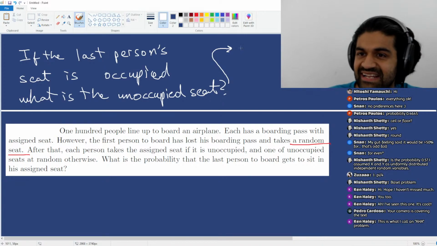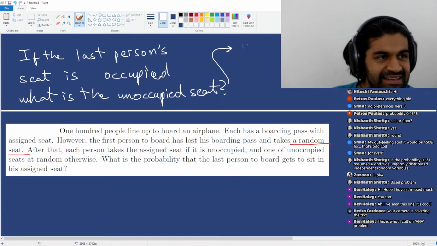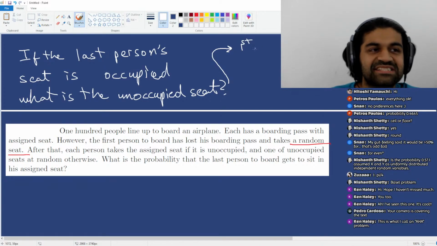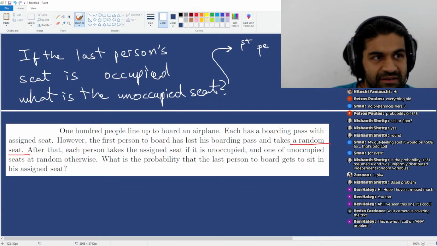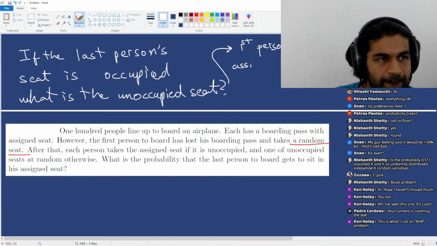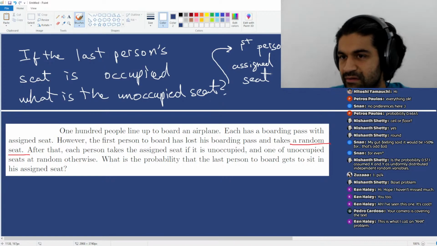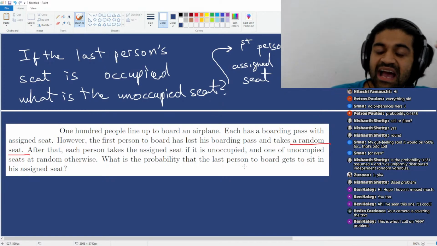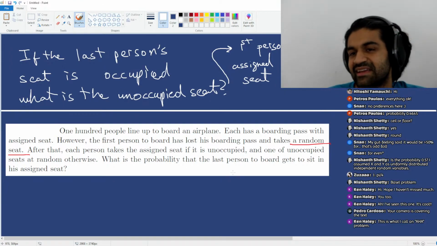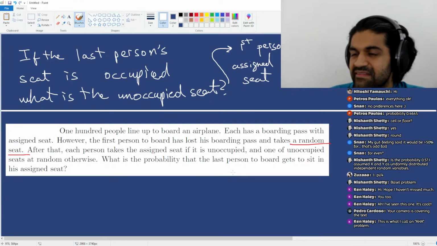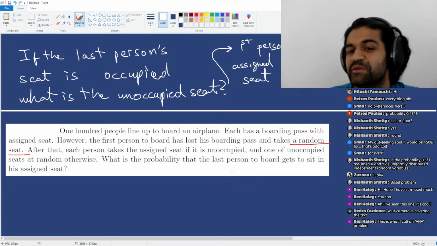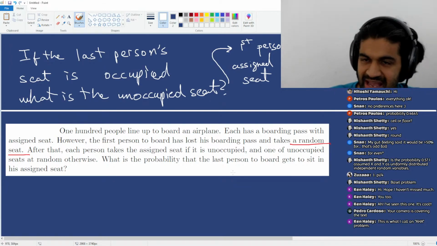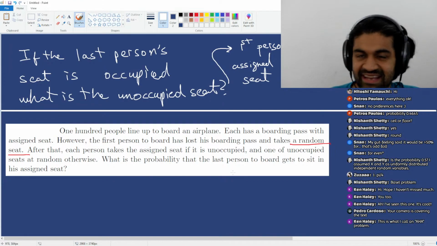So the answer to this question is it has to be the first person's assigned seat. Why is this the case? How come if the last person's seat is occupied, then the unoccupied seat has to be the first person's seat? If you see this, it's not that hard to see that the answer is 1/2.